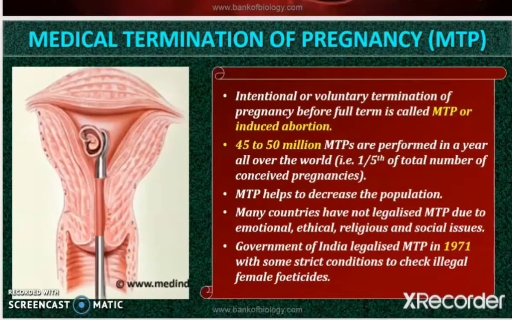MTP helps to decrease the population because when the pregnancy is ended, a child is not born. This method is not meant for reducing the population, but it has a significant role in it.